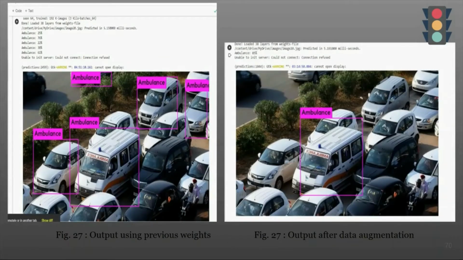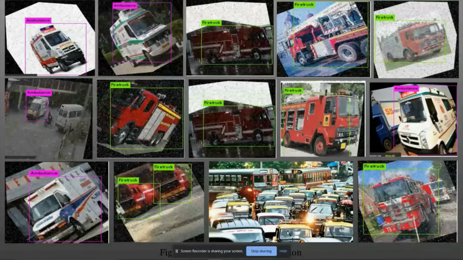This image is very complex, and on the left hand side, in the previous model, multiple ambulances are obtained, like 5 ambulances, but actually there is only one ambulance. So this is a clear cut example that this model is working just fine. Here are some of the outputs which are obtained.